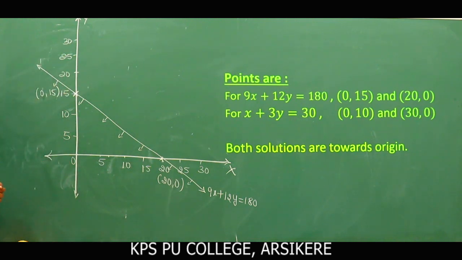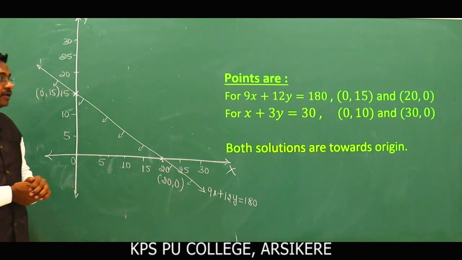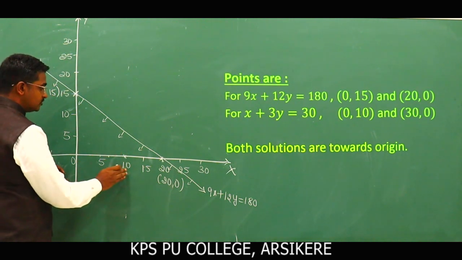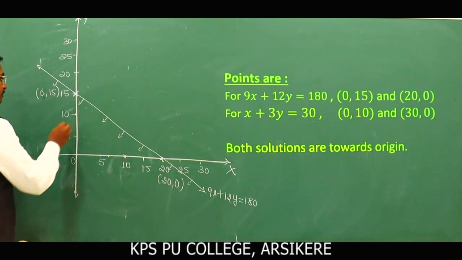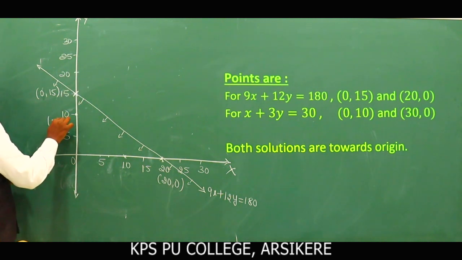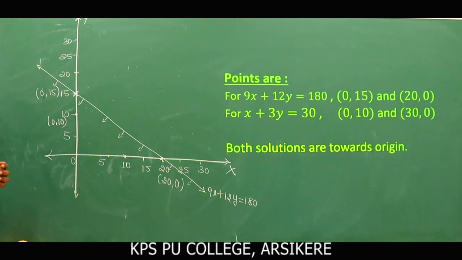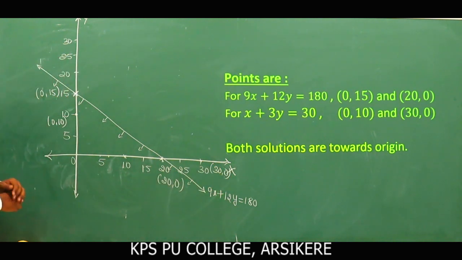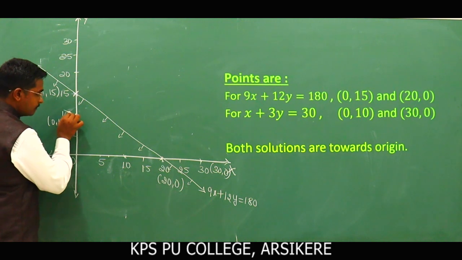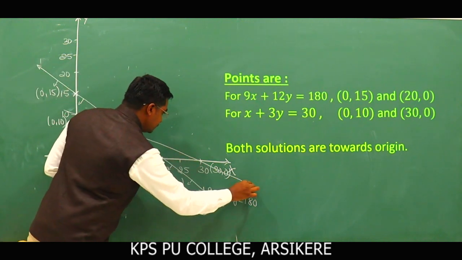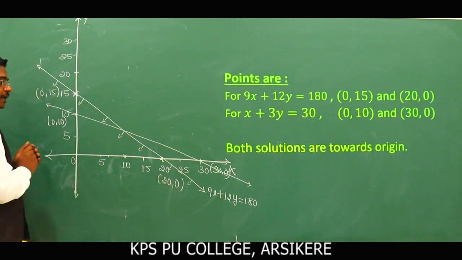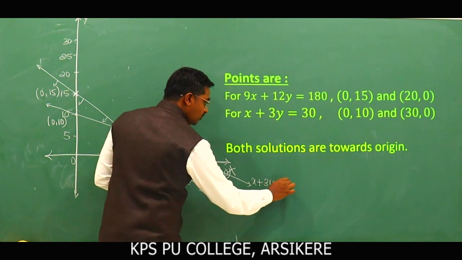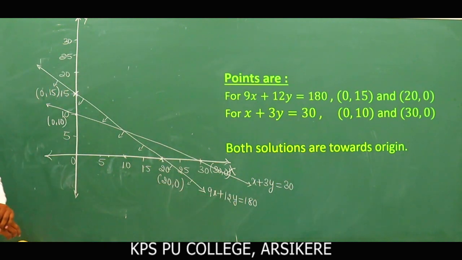Similarly for the second line, the points are 0, 10 and 30, 0. This is 0, 10 on the y axis. On the x axis the point is 30, 0. Join these two points. After joining the two points, the corresponding equation is x plus 3y is equal to 30.